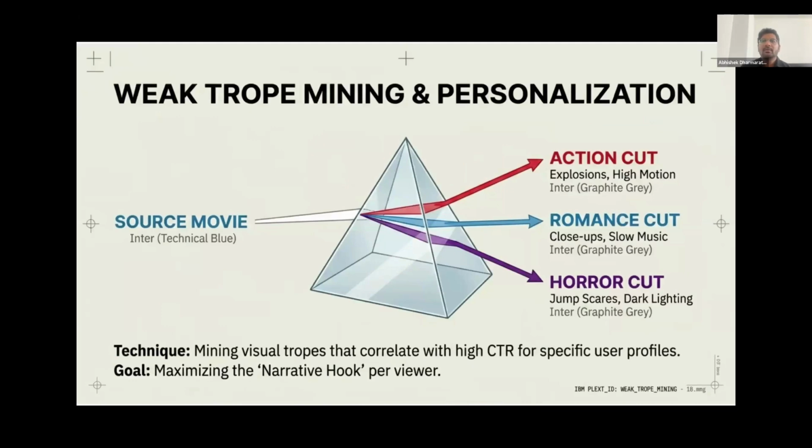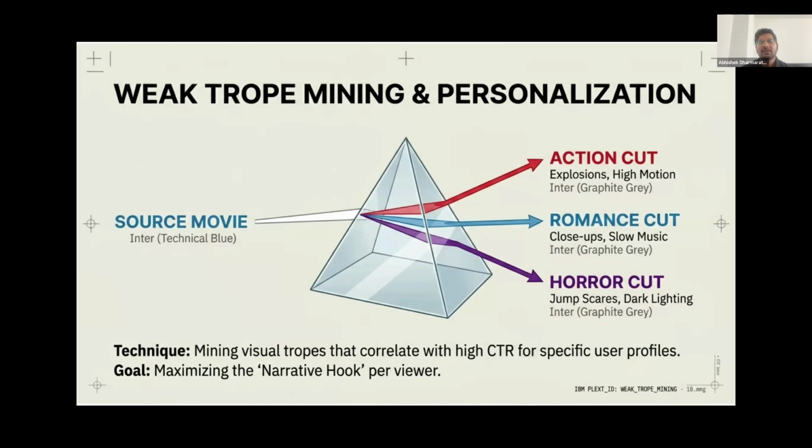Okay, so from a purely industry and marketing standpoint, the ultimate goal of automated trailer generation is to mathematically maximize the narrative hook and click through rate for every single individual viewer. By mining massive datasets, AI systems can analyze specific storytelling tropes, like the tension of a jump scare or a romantic setup of a meet cute, to identify the exact visual elements that correlate with high user engagement.